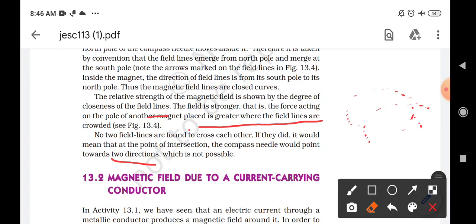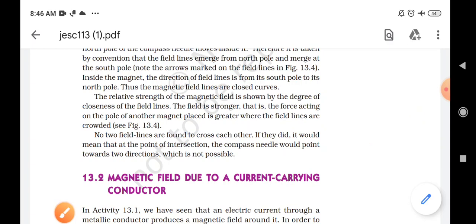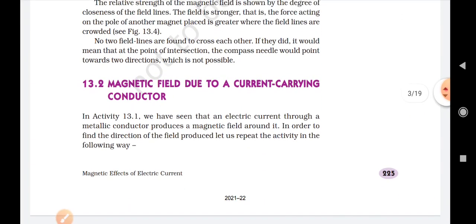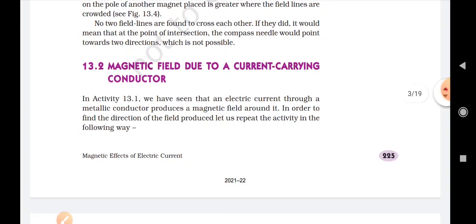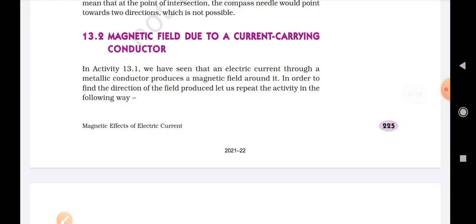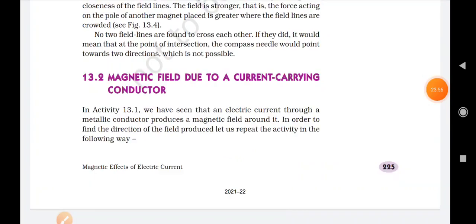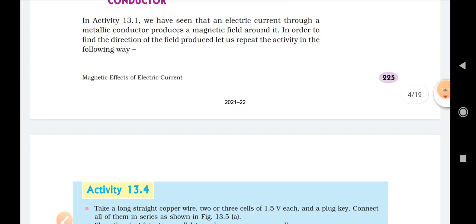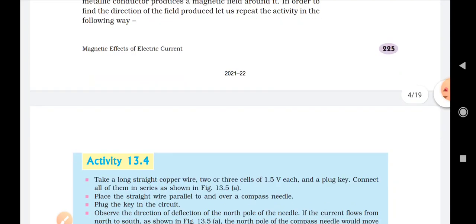Okay, so students, these are some of the properties of the magnetic lines of force or magnetic field. Now let us try to understand how a magnetic field is produced due to a current carrying conductor. So, magnetic field due to a current carrying conductor. We already know that when electric current passes through a metallic conductor, it produces a magnetic field. And we can understand this with the help of an activity.